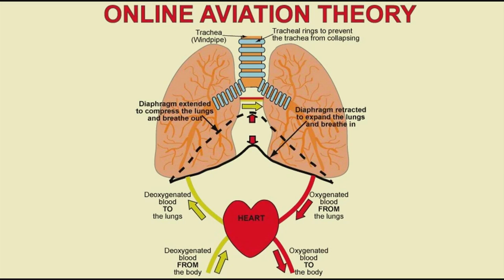The hemoglobin within the red blood cells then carries this oxygen to the body's living cells, where the oxygen is converted into energy for all the body's processes and functions. This process is called metabolism.